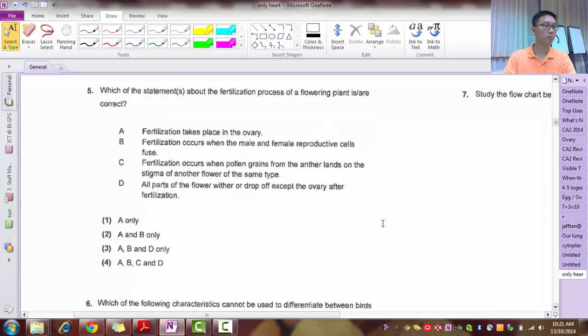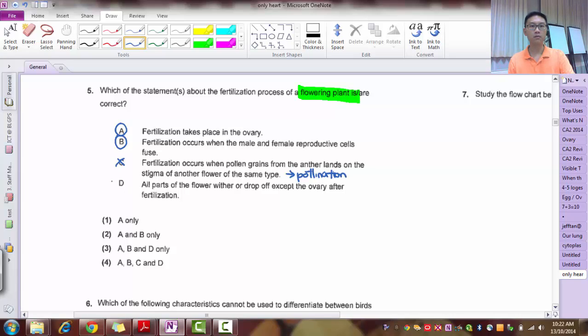Alright, question 5. Which of the following statements about the fertilization process of a flowering plant is correct? So fertilization takes place in the ovary. Now I want the process of a flowering plant. So you must recall, this is not fertilization of animals or whatever. It's on flowering plants. Okay, so yes, A is true. Fertilization occurs when male and female reproductive cells fuse. This is definitely true. Fertilization occurs when pollen grains from the anther land. No, this is not fertilization. What process is this? Yes, this is pollination. Okay, this is not fertilization.